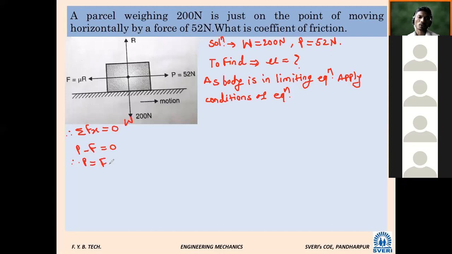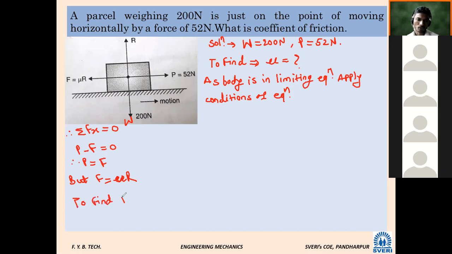P is equal to F, but we don't know F. Or we can say F is equal to 52, no issue. Now, if we apply summation F, here P is equal to F. And what is the formula for F? Mu R. So F is equal to mu into R. But what will be the value of R? To find R, I will write here.